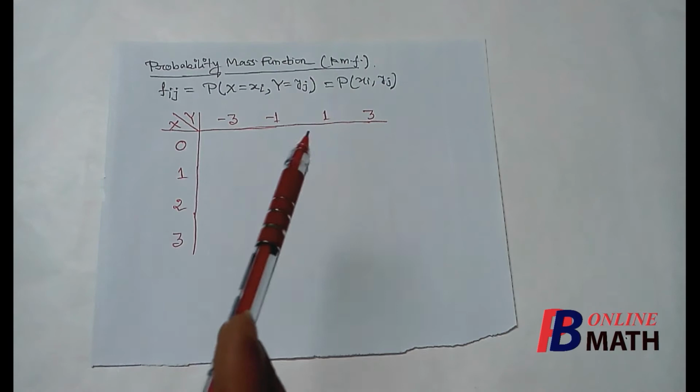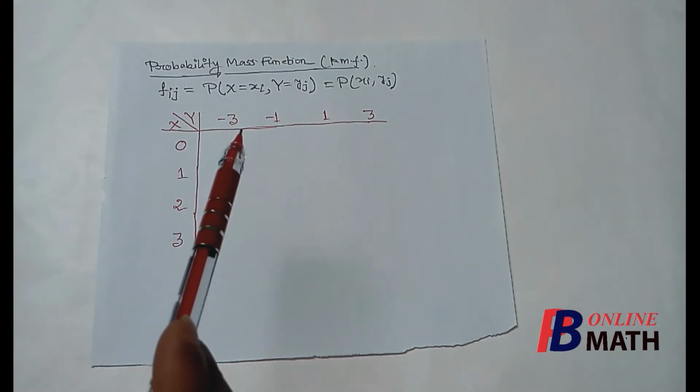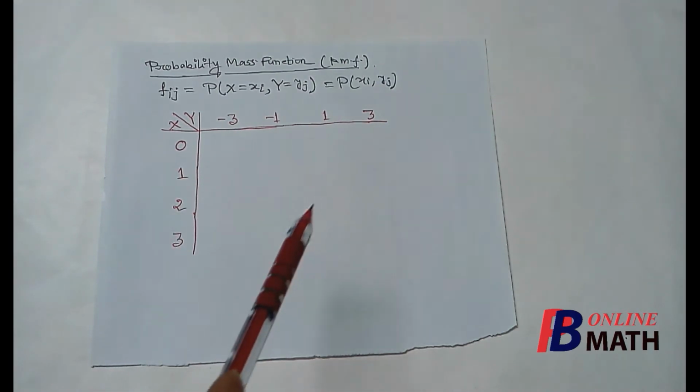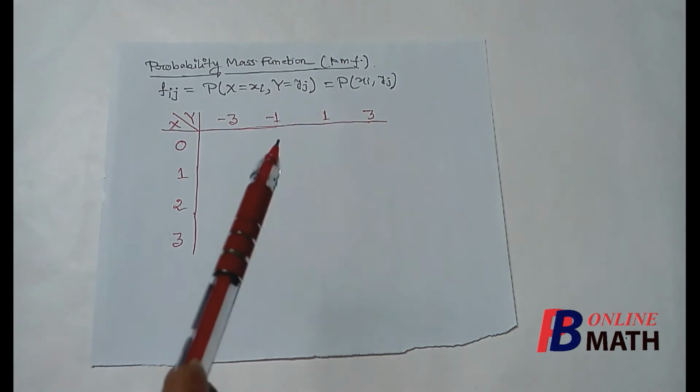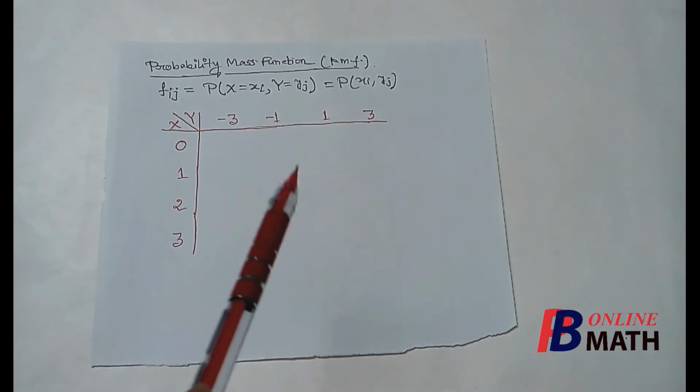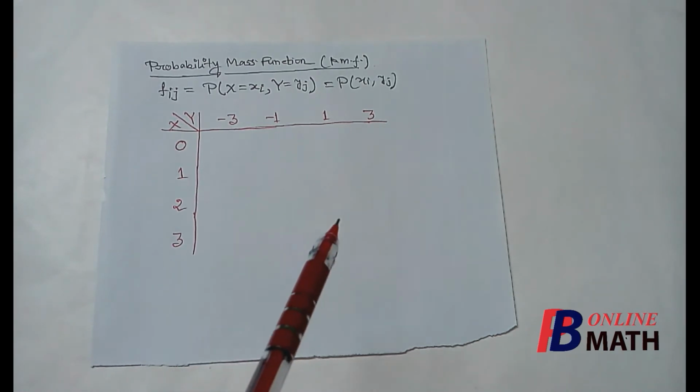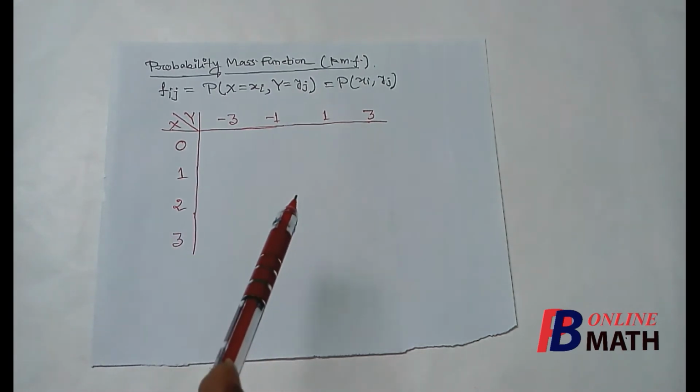Each ordered pair like 0 comma minus 3 or 1 comma 1 is a spectrum value. Next we shall compute the probability masses at the spectrum points and put all these values in the table.